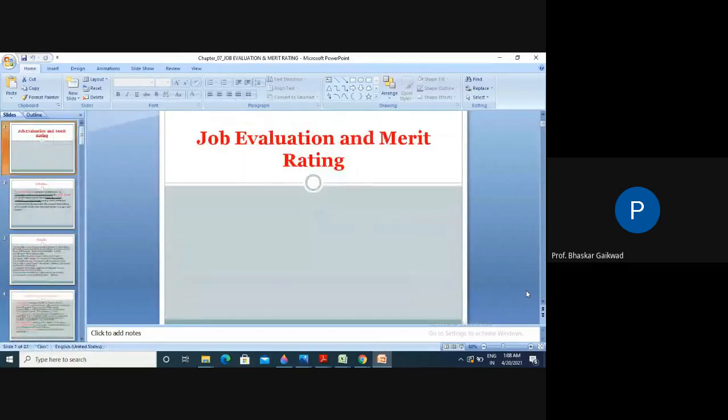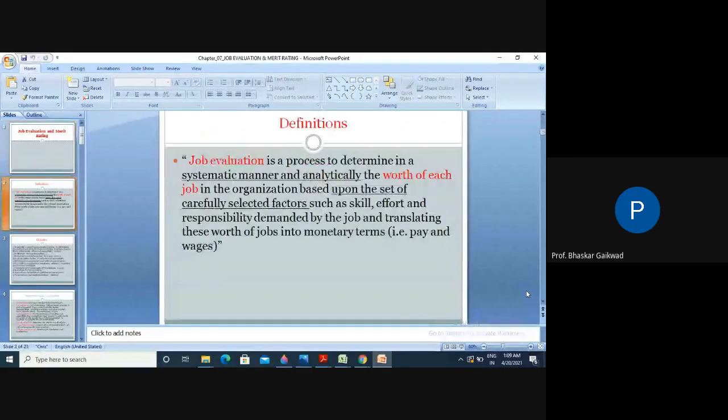So here is actually the end of our chapters, but we'll go for a revision of this and then stop. Just read, and if you are not able to understand, you can ask.